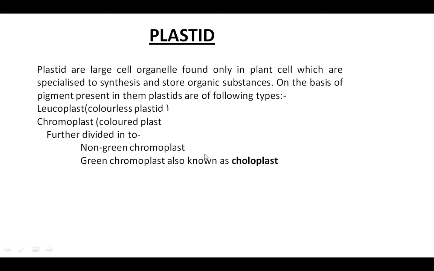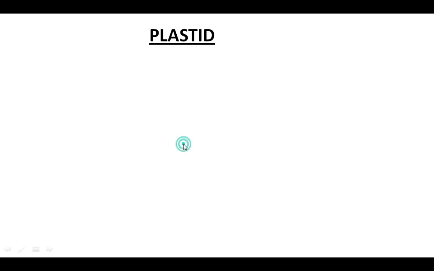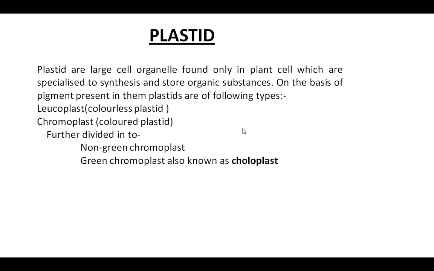So the plastids which are red, orange, yellow in color due to the presence of carotenoids, while the plastid which is green in color, that is green chromoplast, is known as chloroplast. I have defined in this slide also that on the basis of the pigment present in them, plastids are of two types: leucoplast and chromoplast.